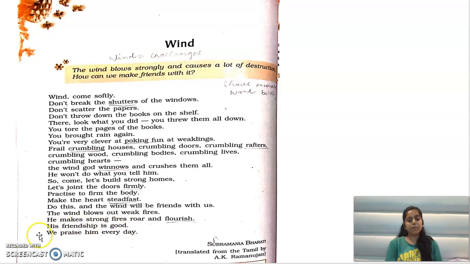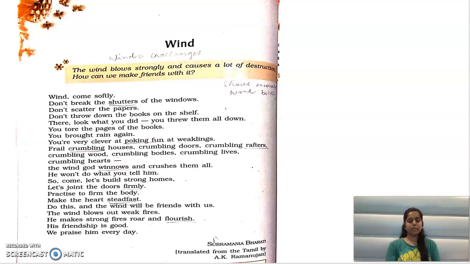His friendship is good. We praise him every day. And at the end of the poem, the poet is saying that the friendship of wind is good and we praise wind every day. Okay. Earlier, the poet explains the wind as a destructor. But at the end of the poem, what does poet say? The poet says that wind, we praise him every day because these challenges will become our friends and they will be helpful to us in the end if we are stronger, if we are determined, and then we will be ready to face the challenges of life.